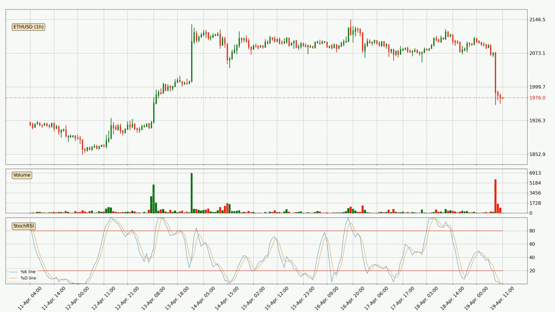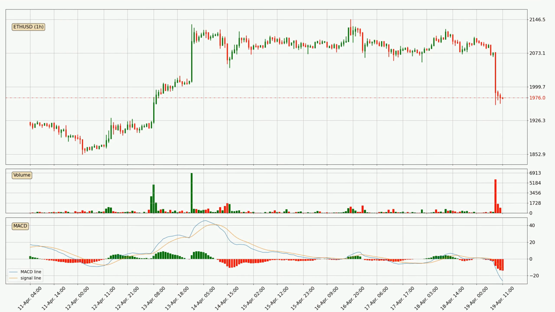Looking at the hourly stochastic RSI, the crypto is being oversold because both the %K and %D lines are currently very low. This means that we can expect a change in the trend, or for the crypto to remain at least stable for some time. However, the K line still hasn't crossed the D line, so you should wait to see if the trend will actually change to the upside.